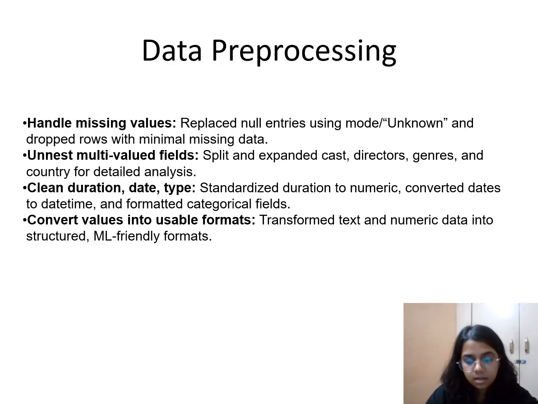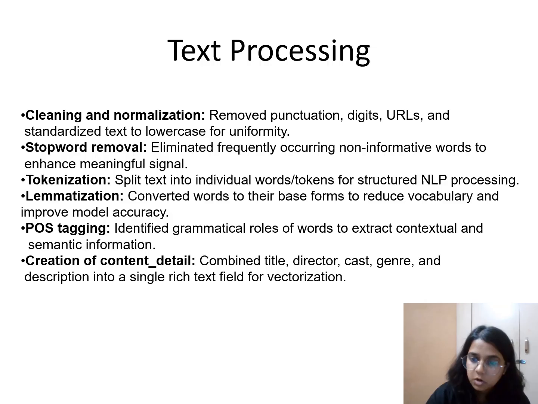Now we are talking about text processing. What is text processing? Cleaning, normalization, stop word removal, tokenization, lemmatization, POS tagging, and creation of the content detail. Here I'm building a complete NLP pipeline, natural language processing.